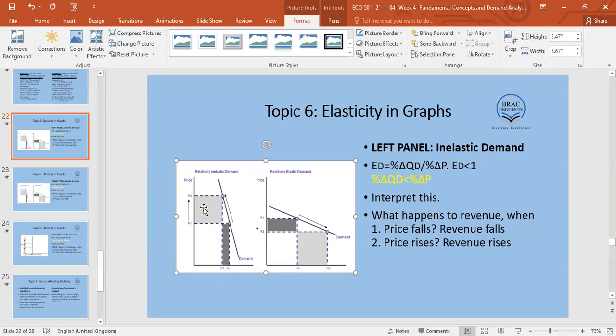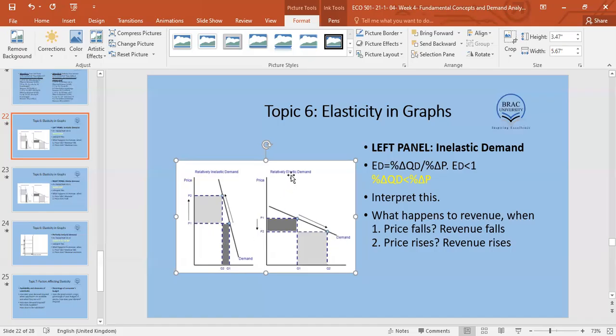This is the increase in the revenue, this rectangle. This is the decrease in the quantity demanded, this darker shade rectangle. So the increase in the revenue is more than the decrease in the quantity demanded. So ultimately revenue increases.